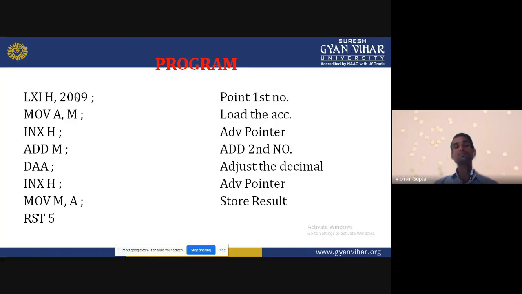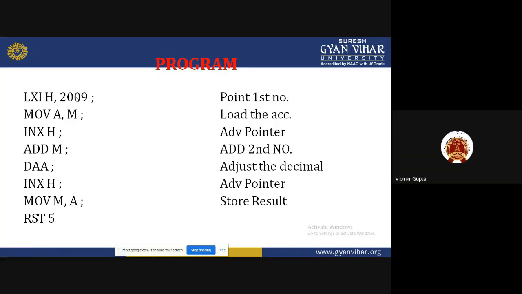Now it goes to 200A, because when we are incrementing 2009 by 1 we get 200A. So this data will be added to the accumulator data. Now when this is the hexadecimal addition, then we come to this step, but this is not the hexadecimal addition, this is the decimal addition. So after 9 it will change, so we can add the 6.